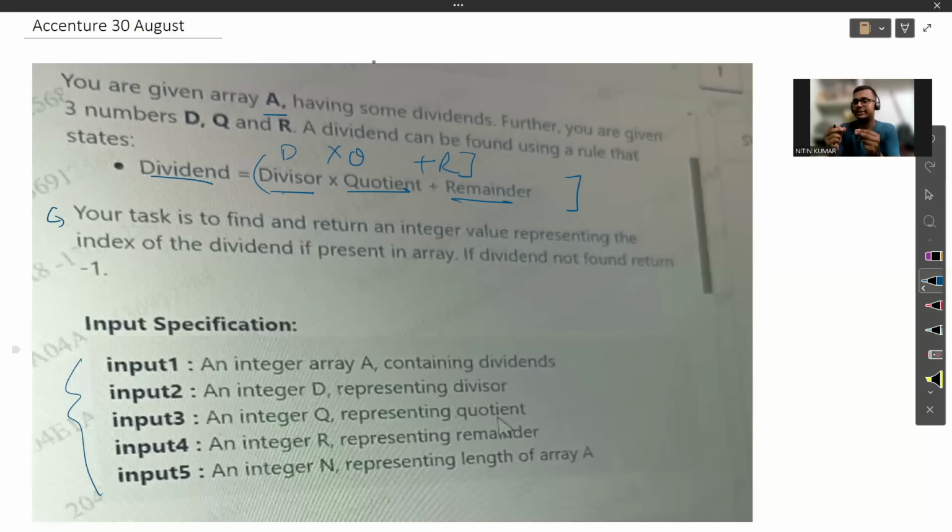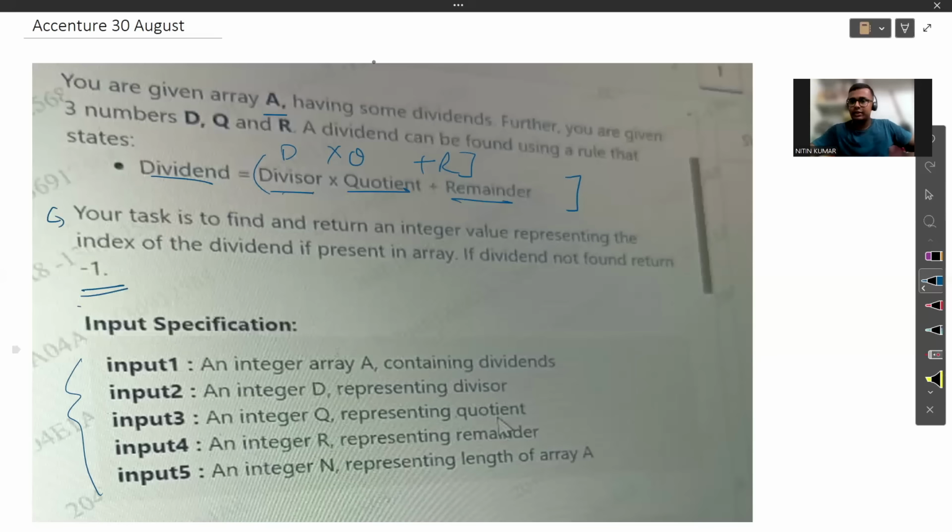Now our task is very simple. After getting the dividend, we just have to search whether that dividend is actually present in the array A or not. If it is present, then we have to return the index at which it is present. And if it is not present in the array, then we have to return -1.